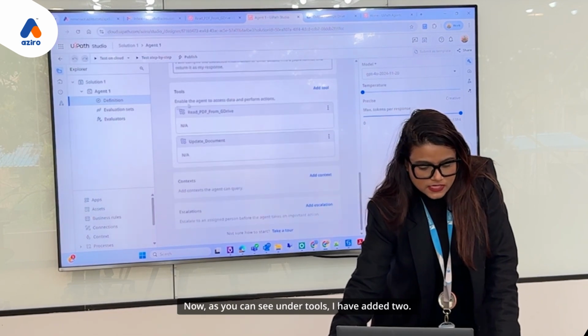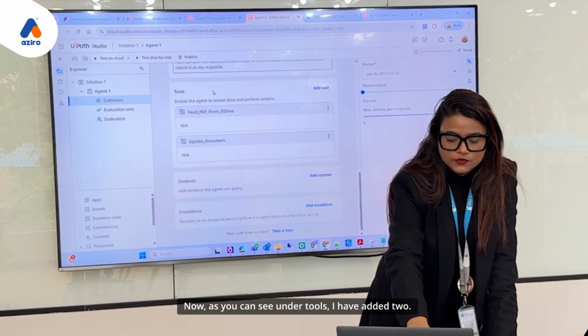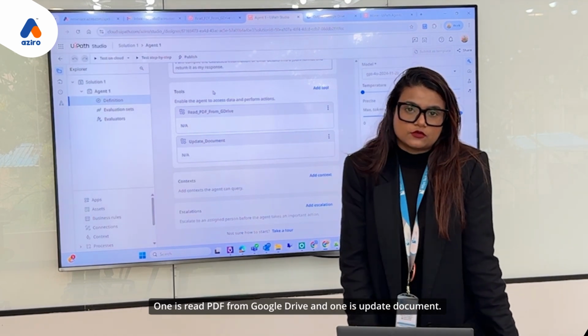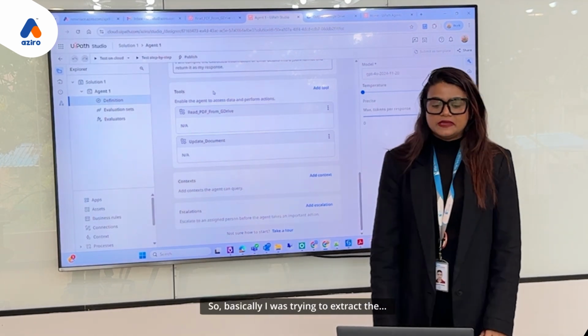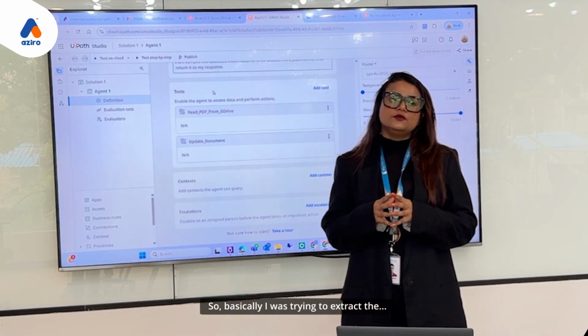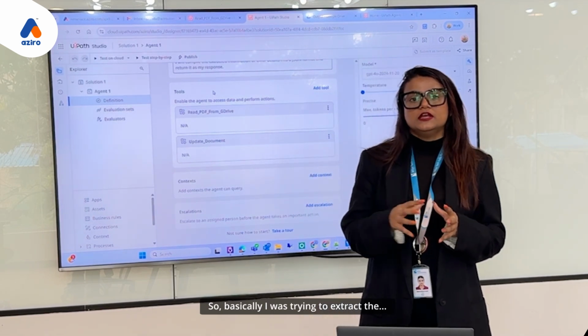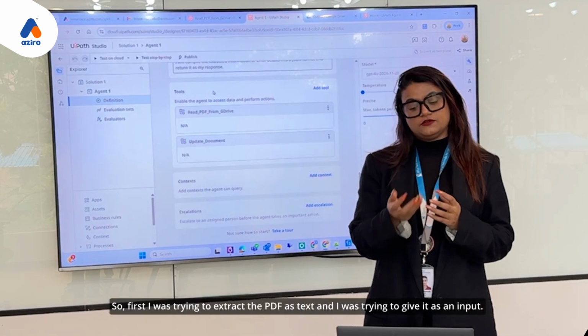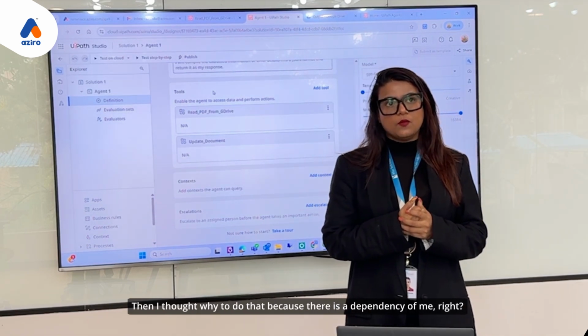Now, as you can see, under tools, I have added two. One is read PDF from Google Drive, and one is update document. Why have I used that? Basically, first I was trying to extract the PDF as text and give it as an input. Then I thought, why do that?